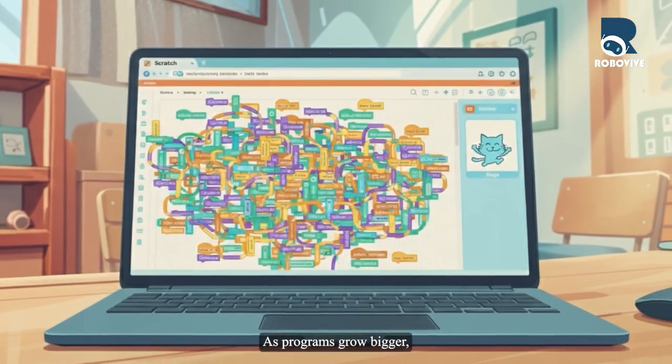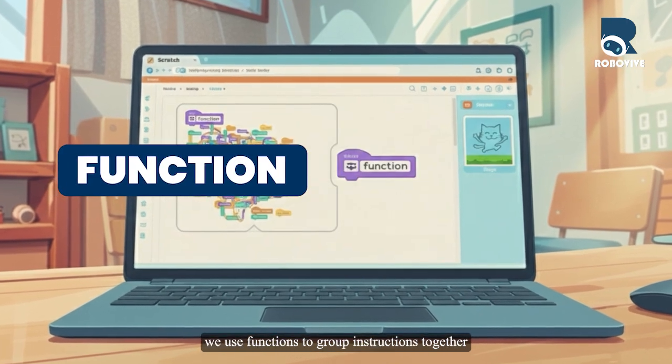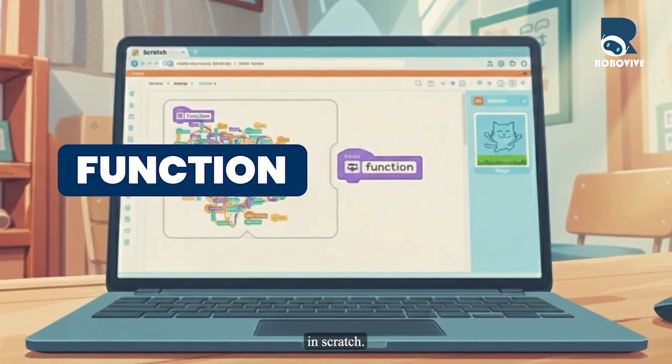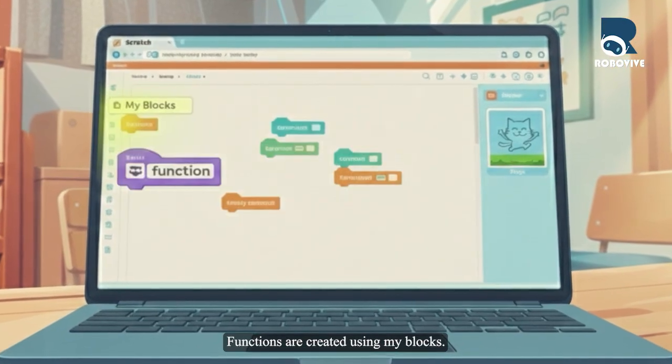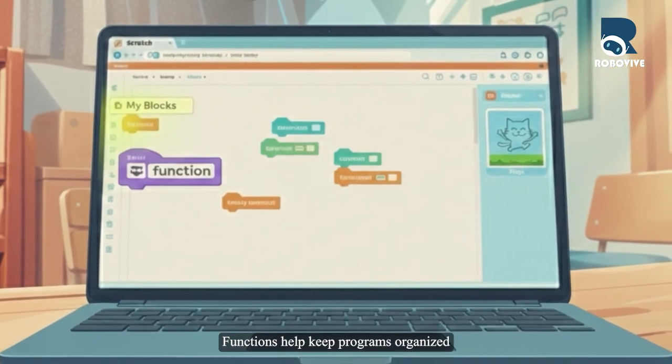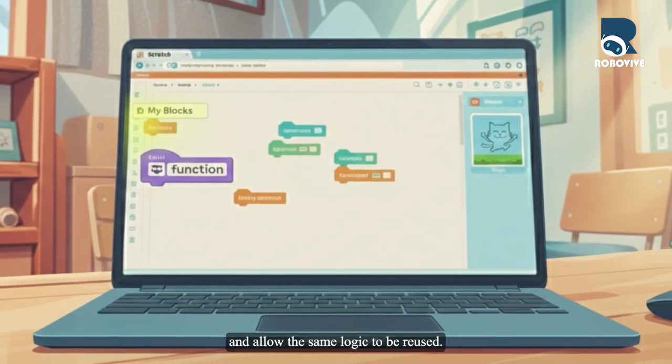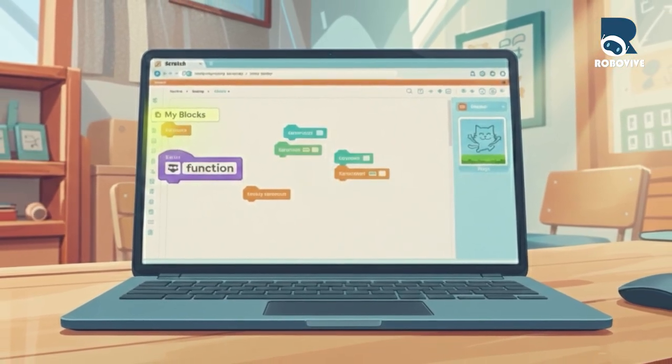As programs grow bigger, we use functions to group instructions together. In Scratch, functions are created using My Blocks. Functions help keep programs organized and allow the same logic to be reused.